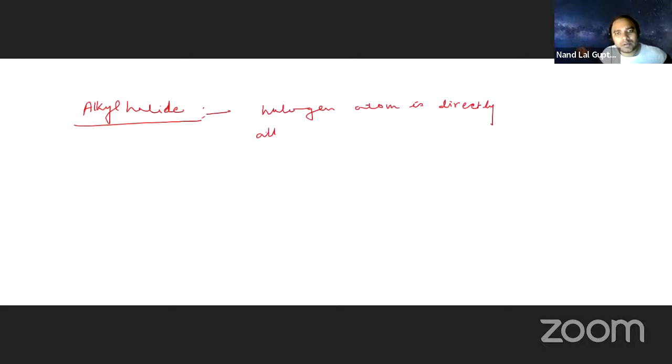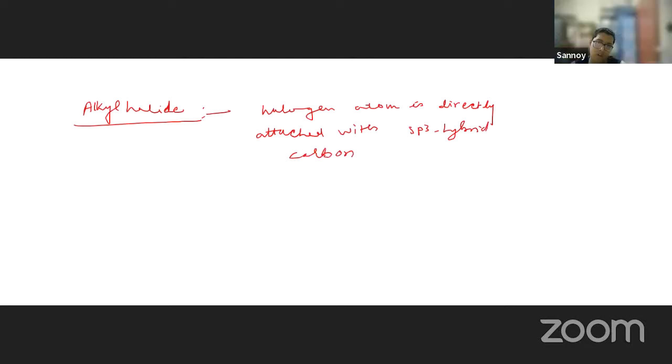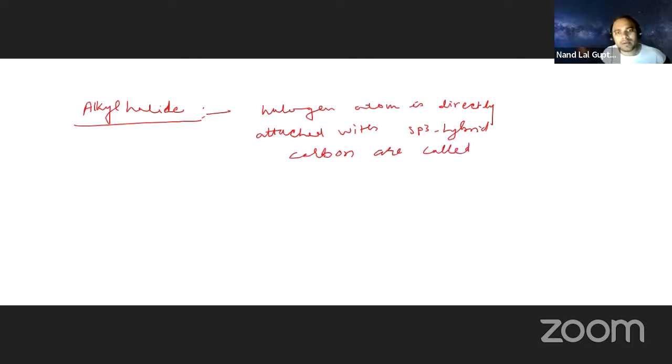Alkyl halide. Those in which the halogen atom is directly attached with an sp3 hybrid carbon are called alkyl halides.